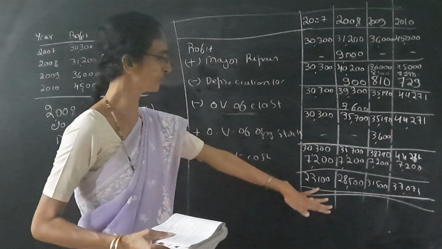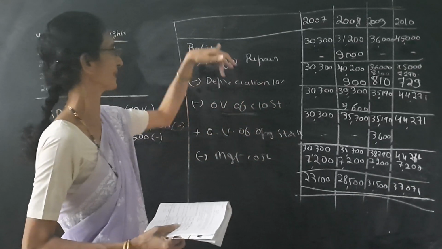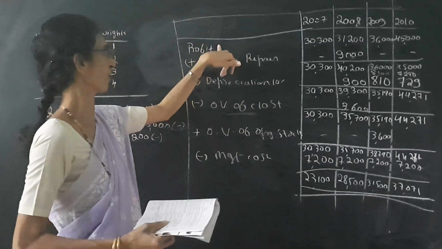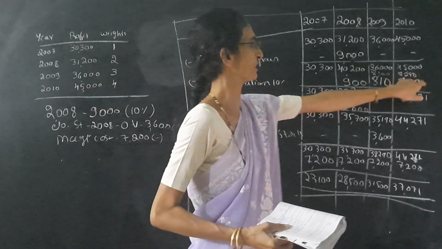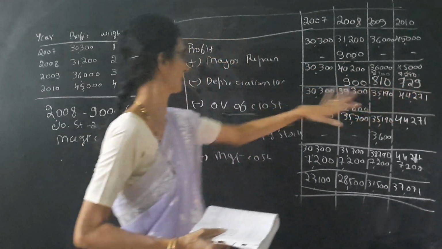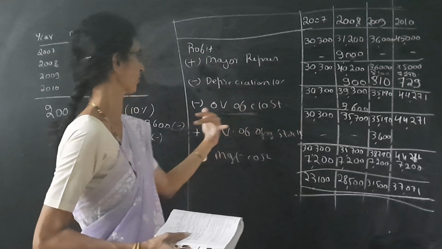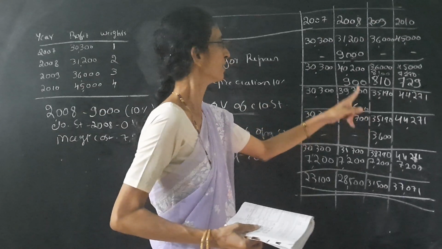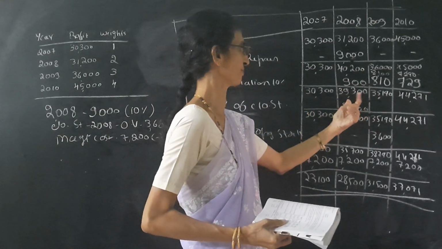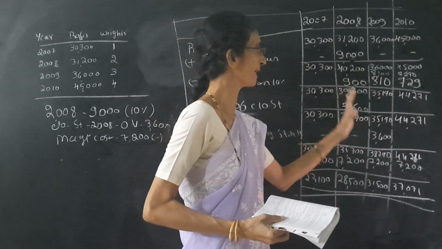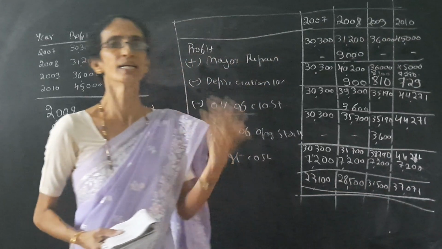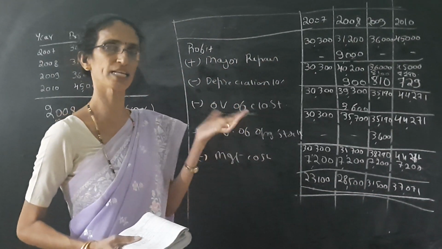So we have to do the calculation in this way. Once again, we first take the profit, add major repairs 9,000, then charge depreciation 10% at decreasing balance method, then overvaluation of closing stock should be deducted. Closing stock effects mean next year opening stock will also be affected. The 2008 closing stock becomes the 2009 opening stock.